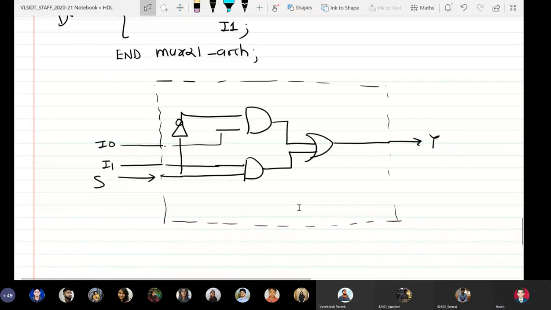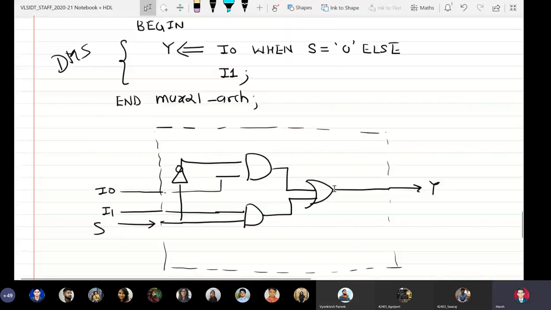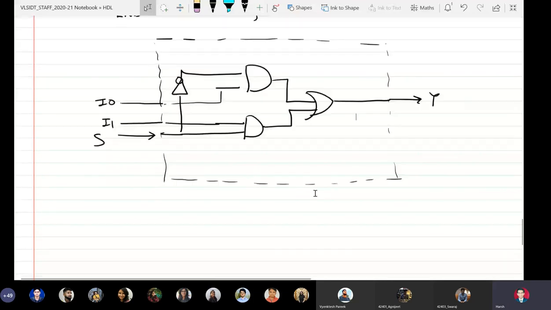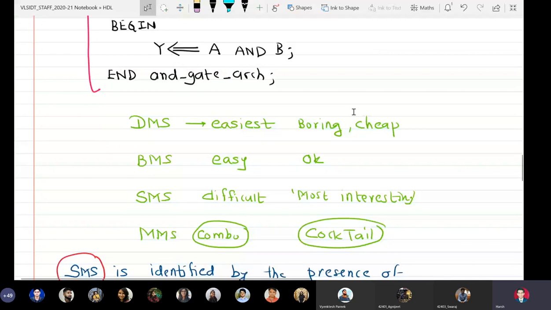Yes, sir. So I was telling that just because data flow modeling style is the easiest, it does not mean that it is used for small and simple digital systems, and SMS is for more complex ones. It's not like that.